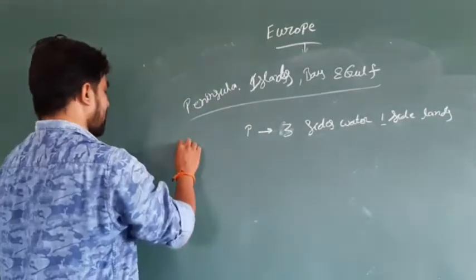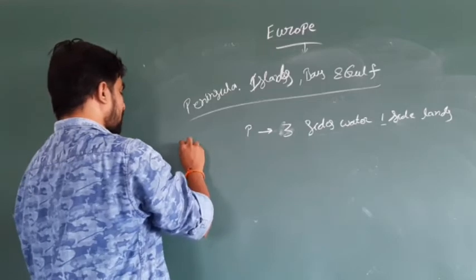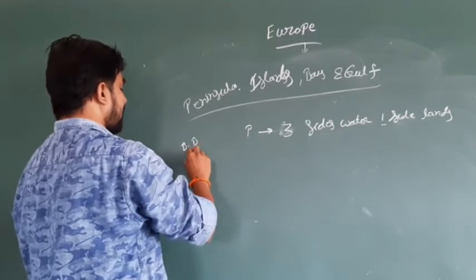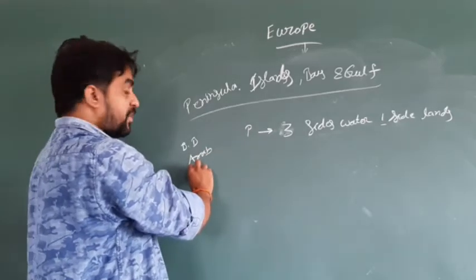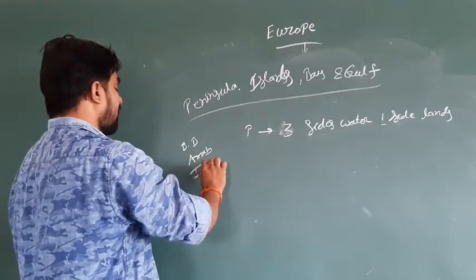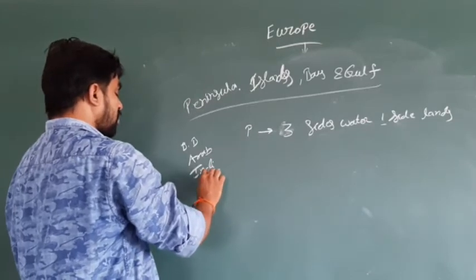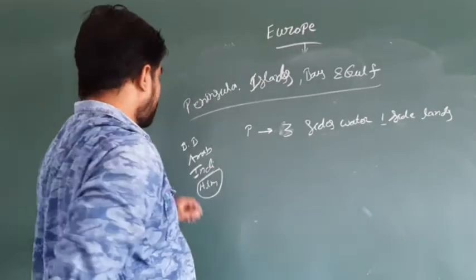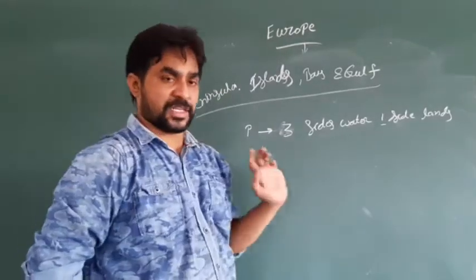Take an example, India. In India we have three sides of water. One side we have the Bay of Bengal, other side the Arabian Sea, and other side the Indian Ocean. Finally, the top northern side we have the Himalayas. So the Himalayas are the land area, and the Bay of Bengal, Arabian Sea and Indian Ocean are the water sides.